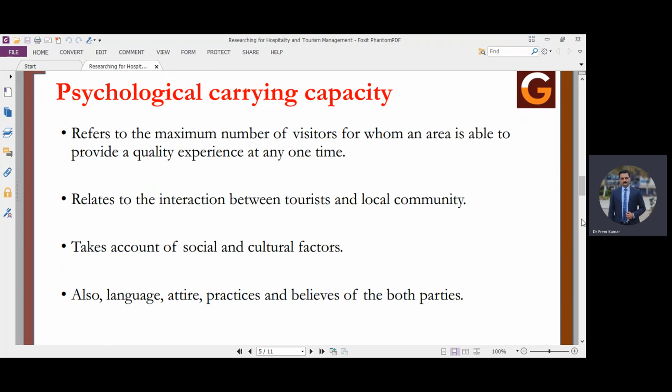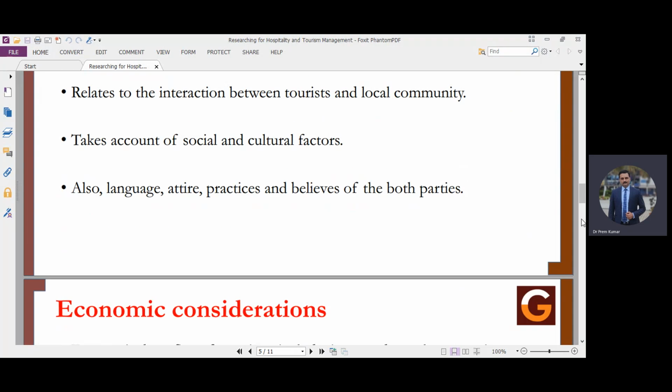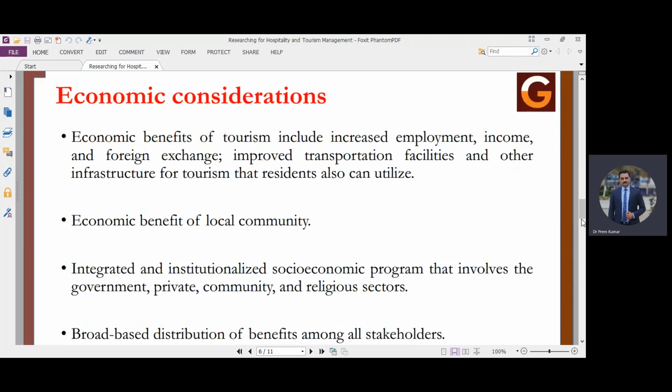It takes account of social and cultural factors, what kind of social cultural beliefs they have, what kind of attire they are wearing, what kind of language they are using, and how they are interacting with the local community. It will also take account of their clothes, what kind of practices they have, religious, spiritual, what kind of beliefs they have. So it all comes under psychological carrying capacity whenever we are talking about interaction of the local community and tourists.